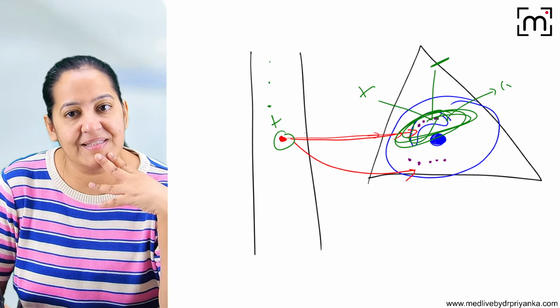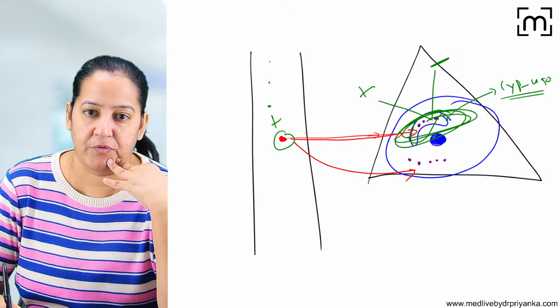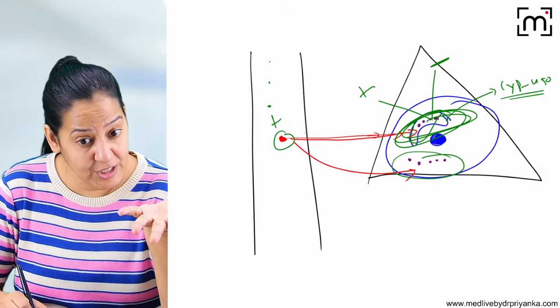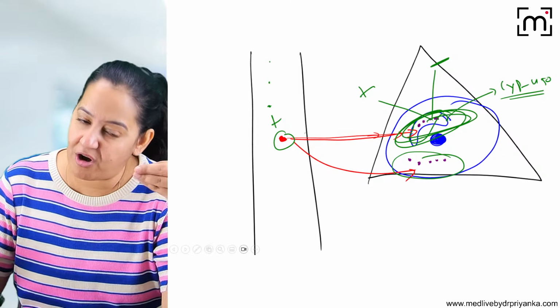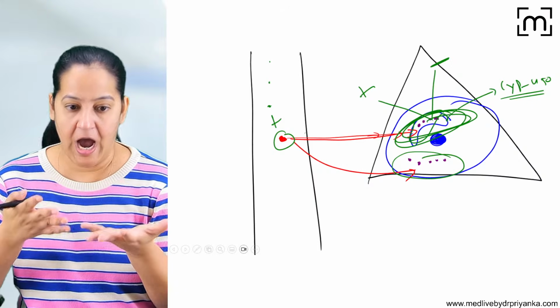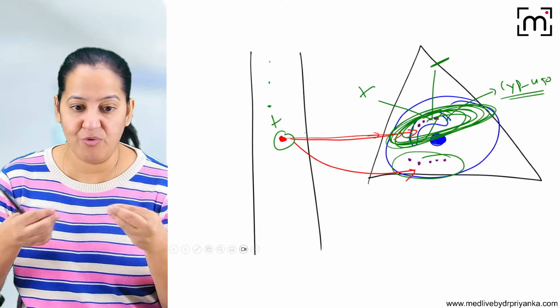The most common example here is cytochrome P450. Others are also there, but the most common is cytochrome P450. But the enzymes which are present in the cytoplasm, that is non-microsomal, are neither induced nor inhibited by other drugs. So drug-drug interaction is not common. So you can give any two drugs together. There is no harm in that. But if you are giving drugs which are metabolized by microsomal enzymes, you have to look for the combination.